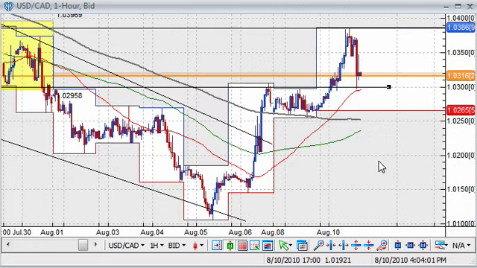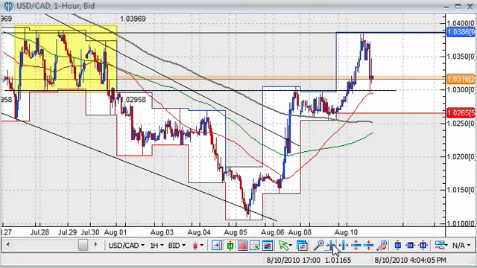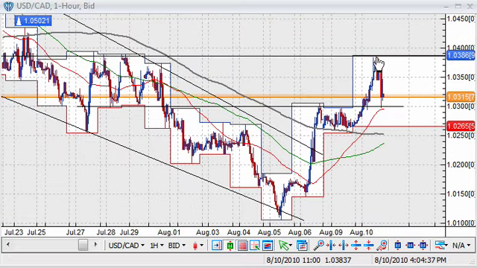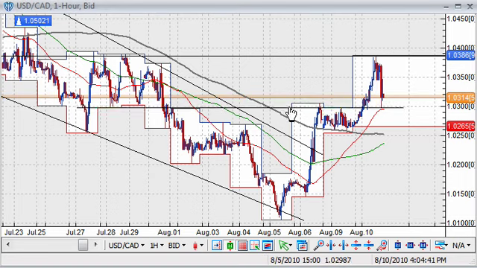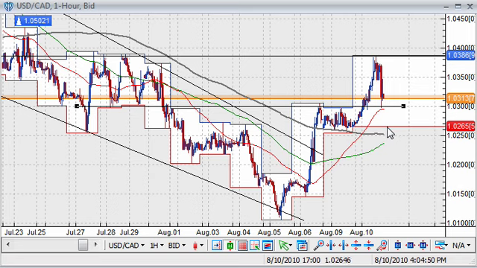The US dollar Canadian dollar, meanwhile, had moved above its resistance from yesterday at 1.03, and after hitting resistance at 1.0385, we saw the pair move back down and retest this level of resistance as support, with that actually holding. So we have a new important level here at 1.03 that we should watch in the sessions to come.